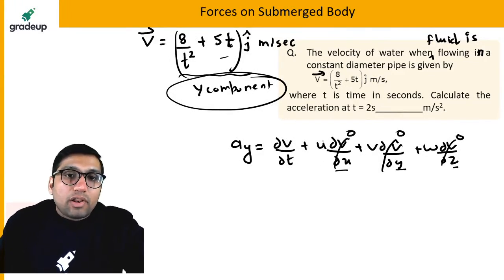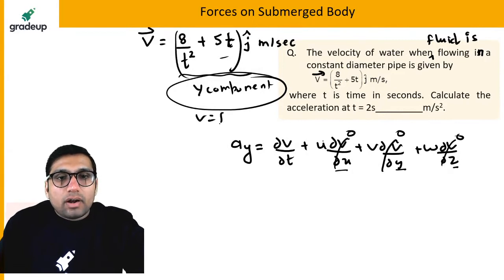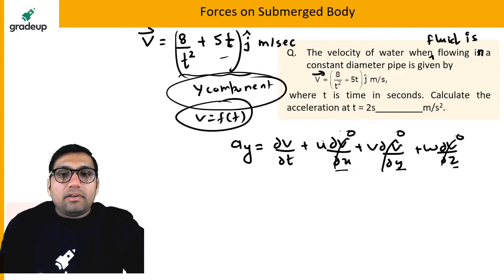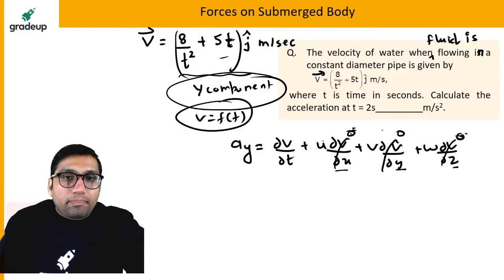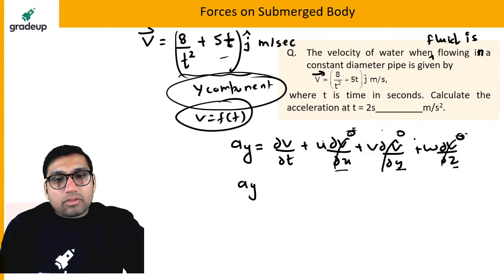Velocity is just a function of time. So this will be 0 because velocity is not varying in the x direction. This will be 0, it is not varying in the y direction. This will be 0 as well, because velocity is not a function of space coordinate. So acceleration will be equal to dv by dt, simple.